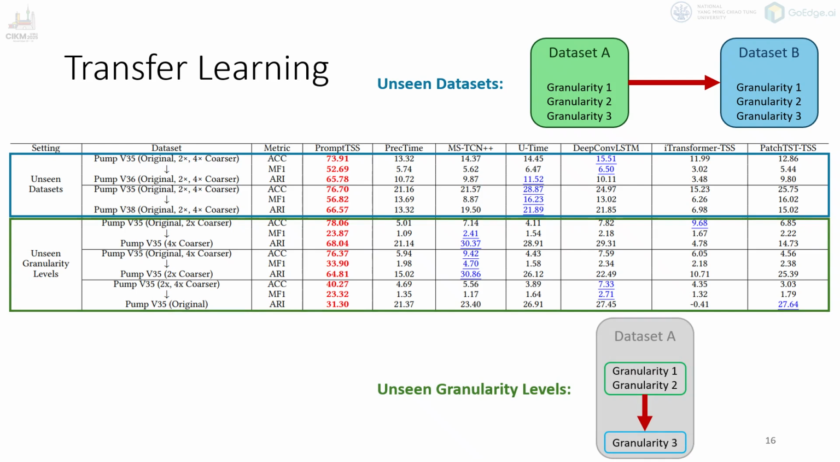Now let's look at the transfer learning results. Here, we evaluate how well PromptTSS can generalize to unseen datasets and unseen granularity levels without retraining. In the top section, we train the model on one dataset, such as Pump V35, and test it on another, like Pump V36 or V38. PromptTSS achieves much higher accuracy and F1 scores compared to all baselines, showing that it can adapt to new datasets with only a few prompt inputs. In the bottom section, we test transfer across different granularity levels.